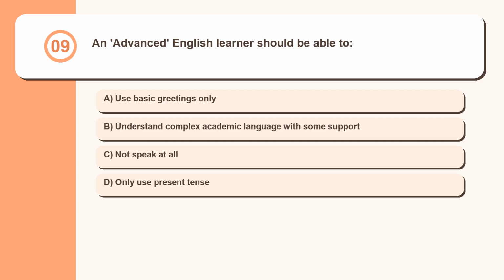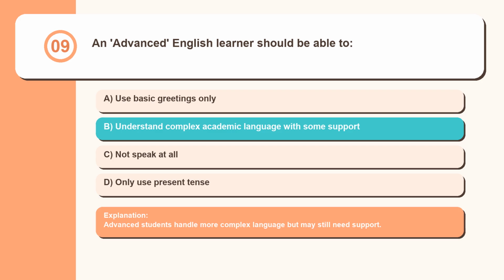Question 9. An advanced English learner should be able to use basic greetings only, understand complex academic language with some support, not speak at all, only use present tense. Advanced students handle more complex language but may still need support.